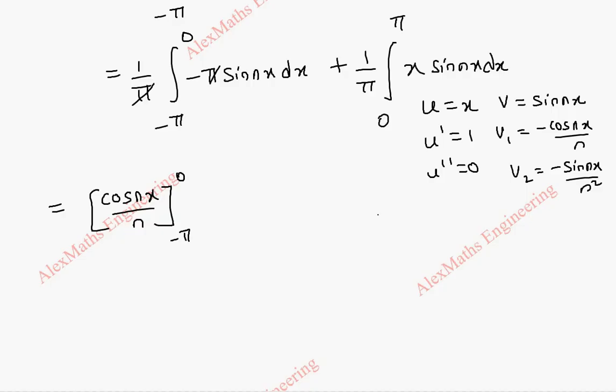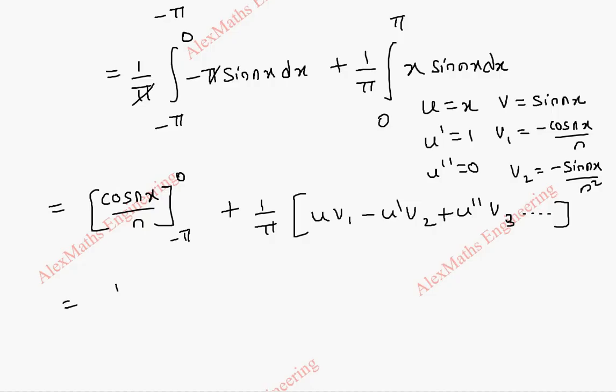Now applying the formula here, this is 1 by pi. Bernoulli's formula is u v1 minus u dash v2 plus u double dash v3, like this, dot dot dot, keep going. Now when I put limit here, this is 1 by n minus cos n pi is minus 1 whole power n by n. Cos minus n pi is also minus 1 whole power n.